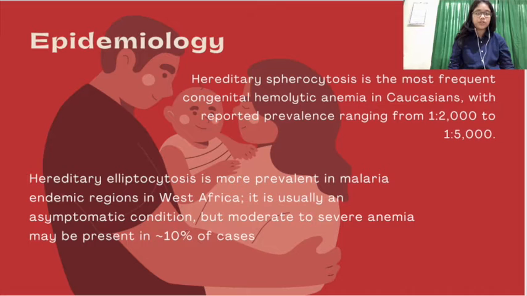Hereditary spherocytosis is the most frequent congenital hemolytic anemia in Caucasians, with a reported prevalence ranging from 1 in 2,000 to 1 in 5,000, and is characterized by highly heterogeneous molecular defects. On the other hand, hereditary erythrocytosis, characterized by the presence of erythrocytosis in peripheral blood smear, is more prevalent in malaria regions in West Africa, and moderate to severe anemia may be present in around 10% of the cases.